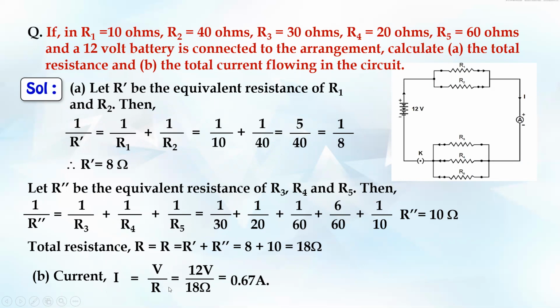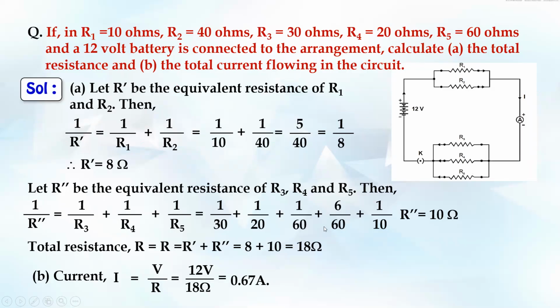Then current के लिए simply use V upon R. I is V upon R, V is 12, which is mentioned. Total resistance is 18. If you divide, you'll get the answer 0.666. The approximate value is 0.67. Fine. So this was the. So I guess it is clear till here, right? So give me a minute.